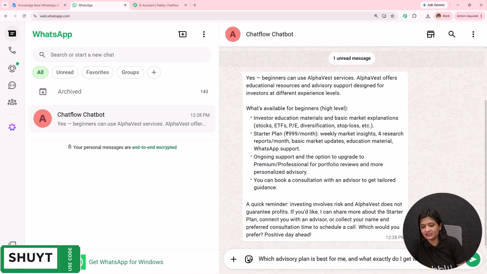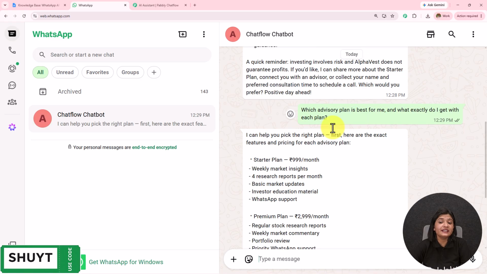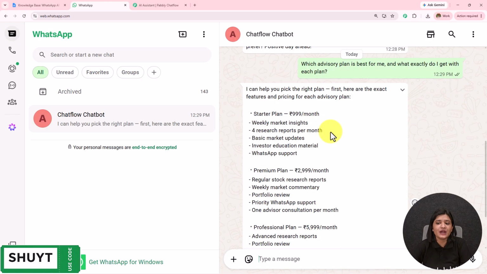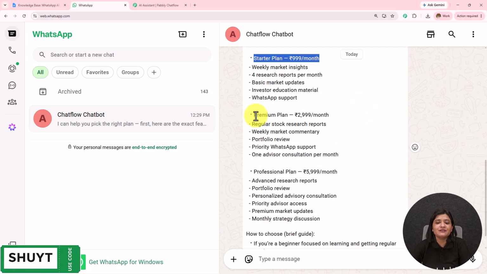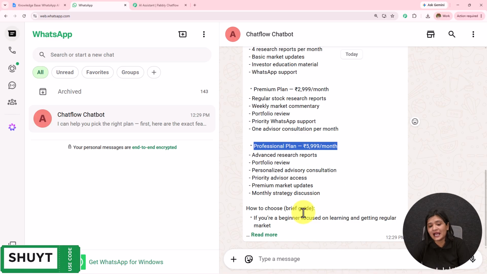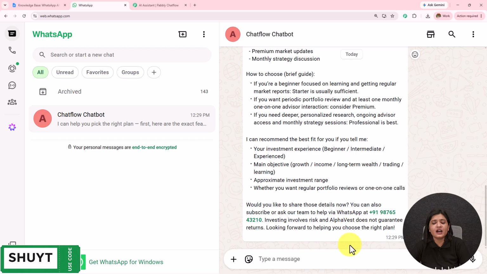I'm going to ask another question. Which advisory plan is best for me and what exactly do I get with each plan? I have sent this message. Let's wait for the reply. It has sent me a very detailed reply. I can help you pick the right plan. First, here are the exact features and pricing for each advisory plan. We have the starter plan, we have the premium, we have the professional plan, and then we have how to choose these plans and then the other recommendation.